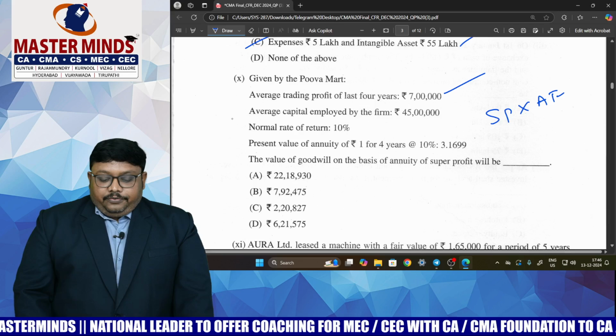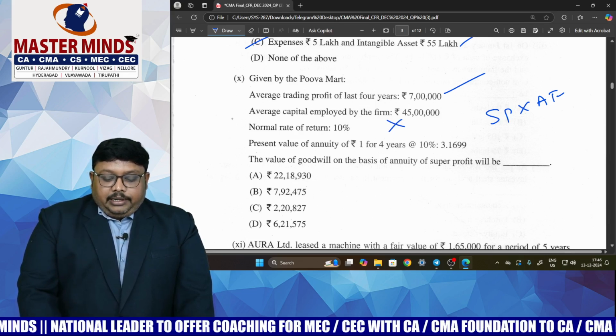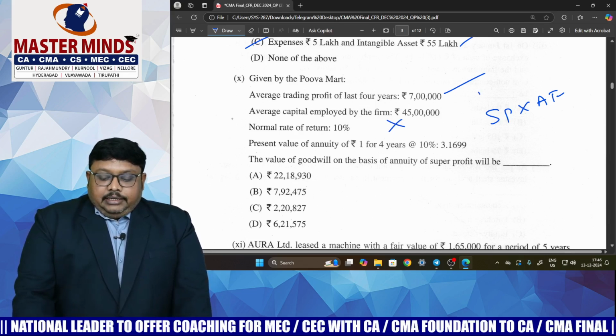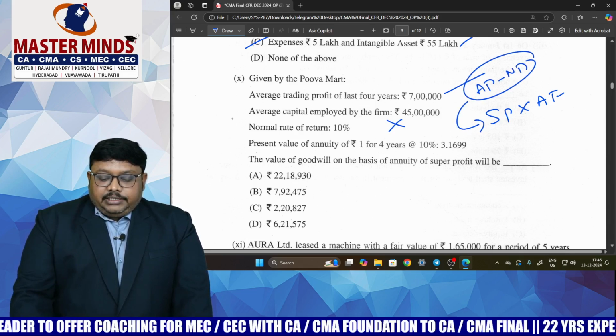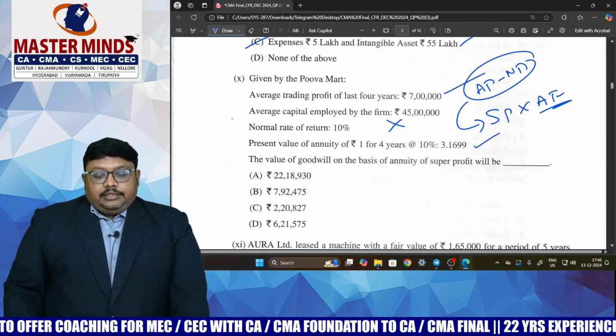Normal profit, how can you find? Capital employed into normal rate of return. So we will get actual profit already given. Normal profit you need to find. Then we get super profits into annuity factor, which is also given. So we will get the value.